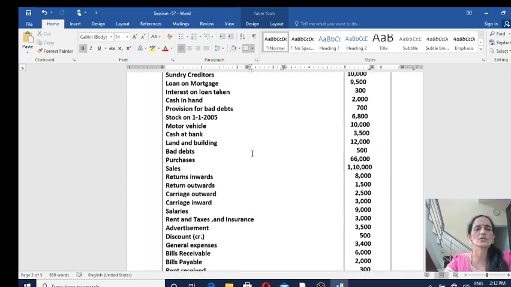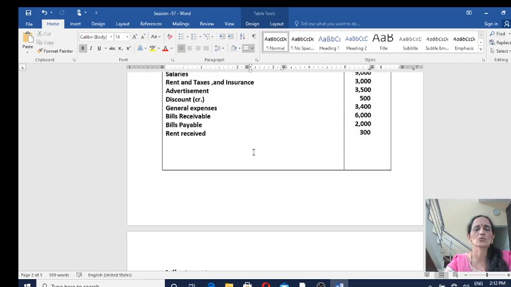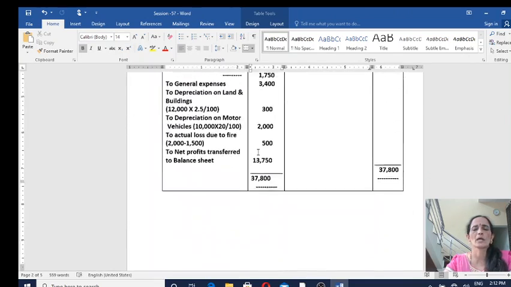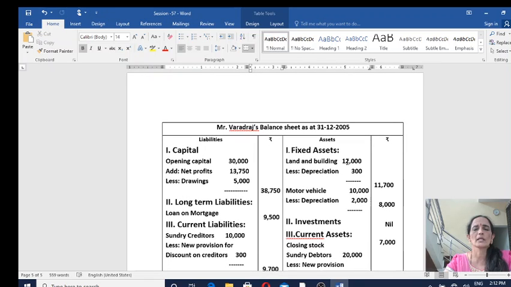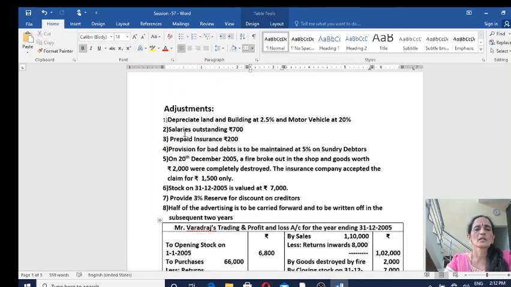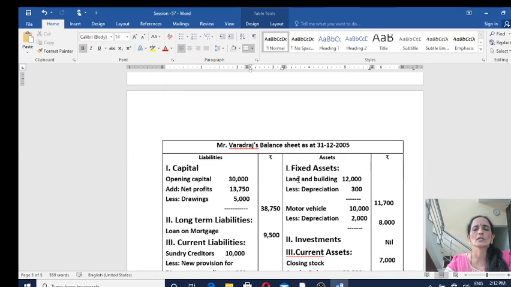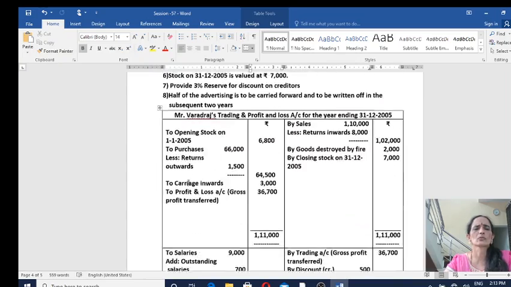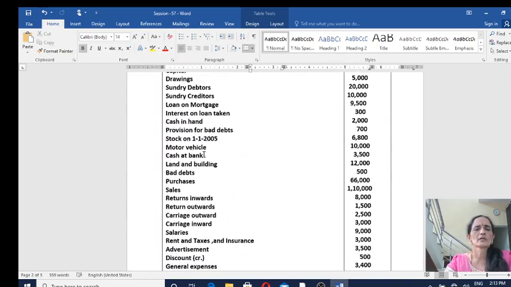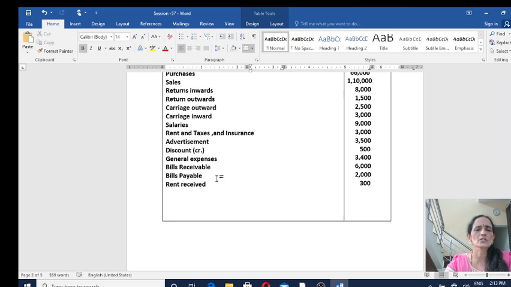Thereafter, which is the next fixed asset? Go through the question. Cash at bank, current asset, land and buildings 12,000 fixed asset. On the asset side of the balance sheet, record land and buildings 12,000. You have depreciation for this in the adjustment. Depreciate buildings at 2.5%. So less depreciation 300. So net amount to the outer column 11,700. So again, go through the ledger account balances. Check out whether any other fixed assets are given here. No other fixed assets are given.